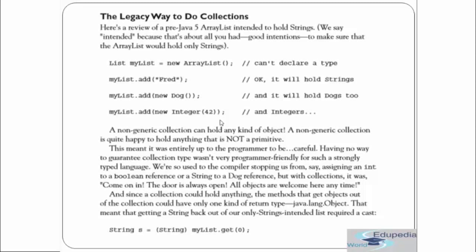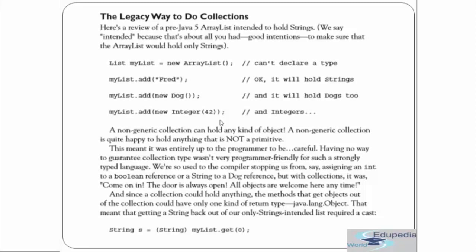So you see this becomes really cumbersome, and over here it's using the whole Object class. Since a collection could hold anything, the methods that get objects out of a collection could have only one kind of return type, that is java.lang.Object. You cannot generalize the return type, it has to be Object only, because you are adding anything to your collection.